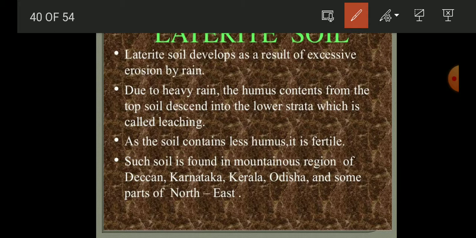And due to the heavy rain, the humus content from the top soil descends into the lower strata, which is called leaching. That means from the top of the laterite soil, the humus goes downward, and that is known as leaching, okay. By the process of leaching, the humus goes downward.